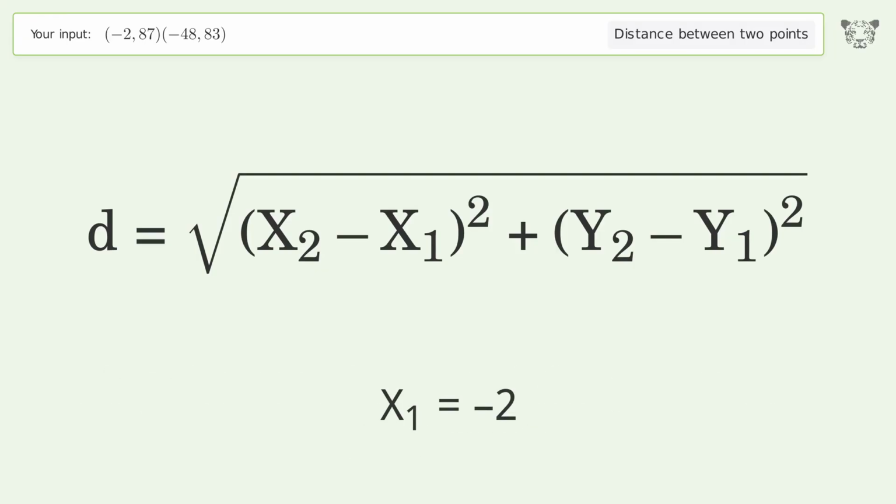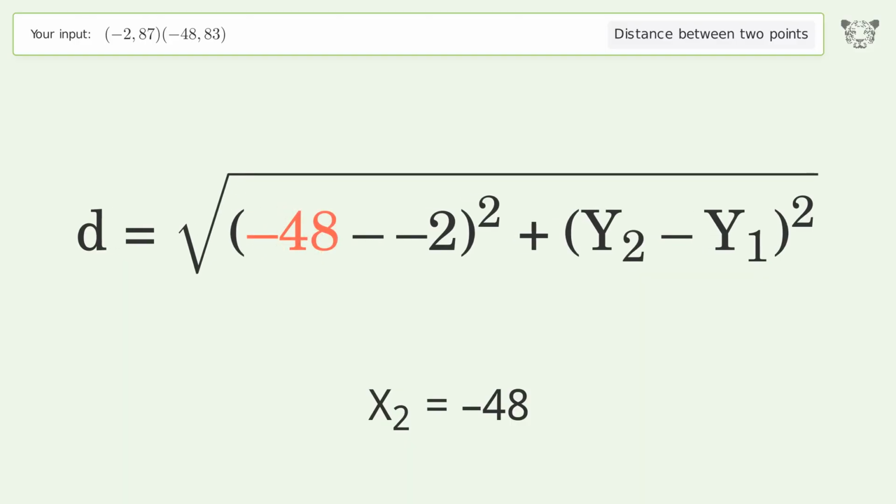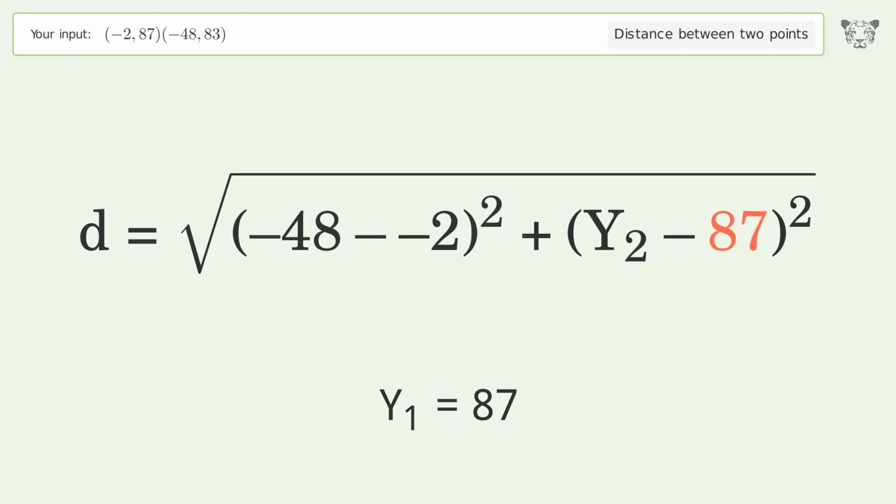x1 equals -2. x2 equals -48. y1 equals 87. y2 equals 83.